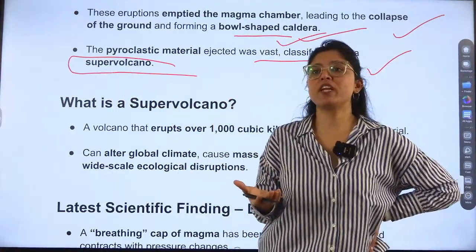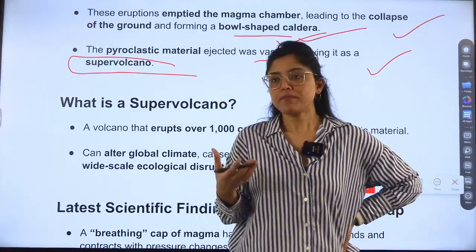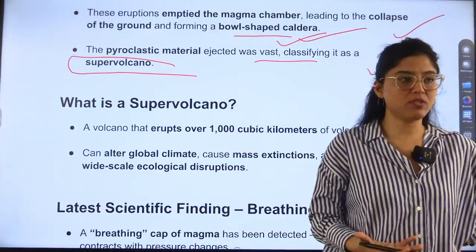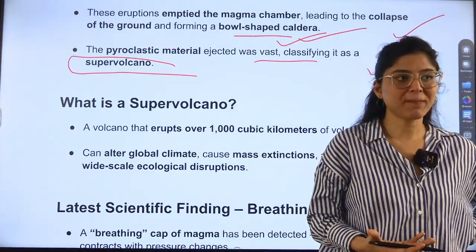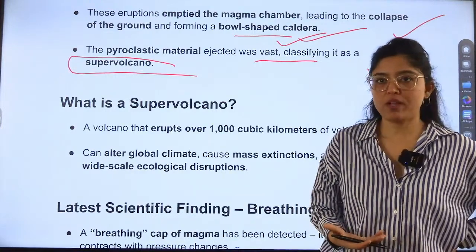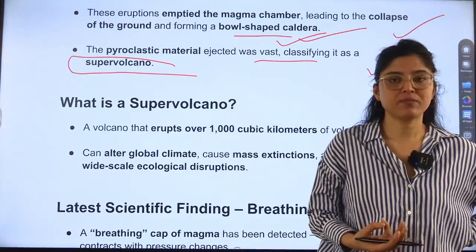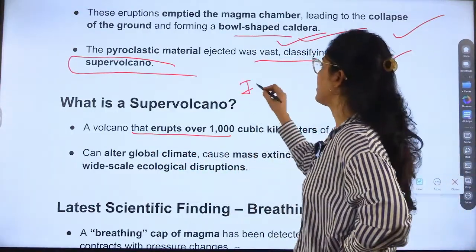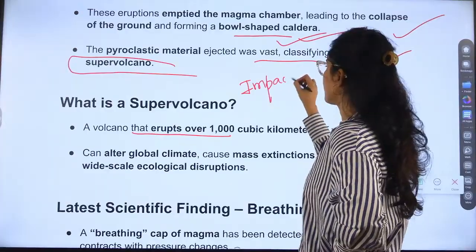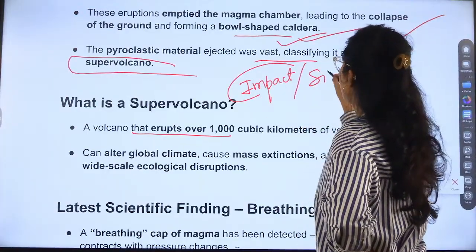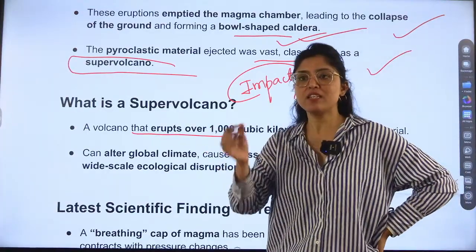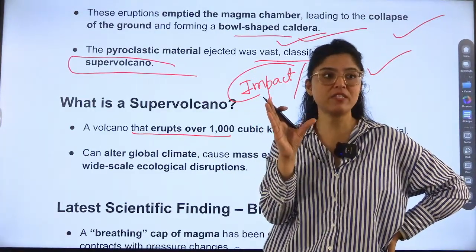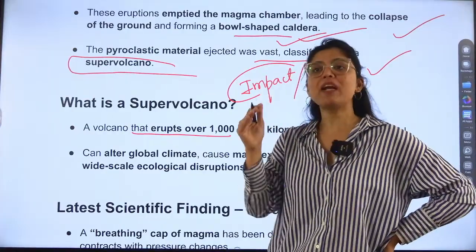So what are super volcanoes? Why is it called a super volcano? Because of the impact. Size. Correct. The bigger the size. It has 3.8 kilometers of magma. Magma surface, 3.8 kilometers. And the impact is also huge.